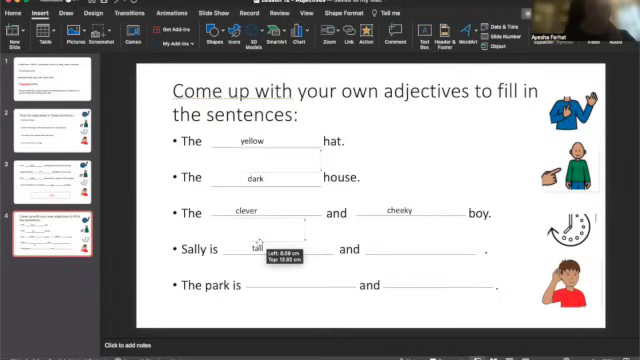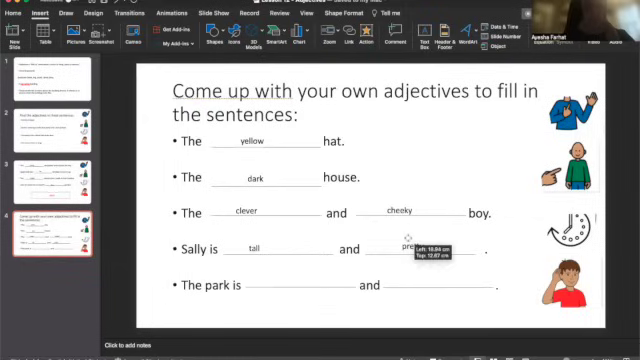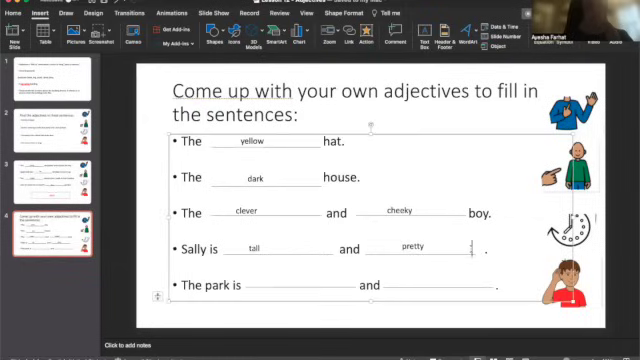and pretty. And those tell us a bit more about what Sally looks like. Tells us more about what she looks like or her appearance. So the adjectives are tall and pretty. Okay, our final sentence. The park is something and something.